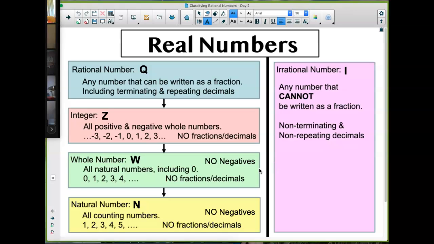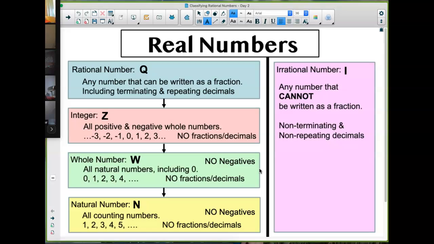Okay, so starting down at the bottom, remember natural numbers are all your counting numbers. Okay, 1, 2, 3, 4, 5. That's kind of how we started counting. Remember that natural numbers cannot be negative, and there's no fractions or decimals. So any of those things you want to add to your sheet of paper, you can.